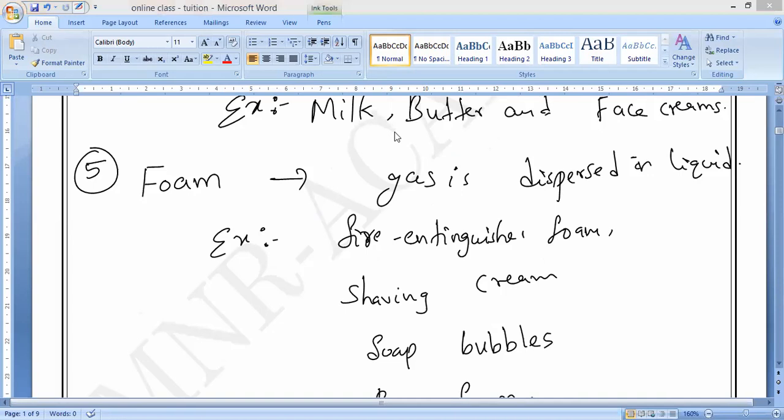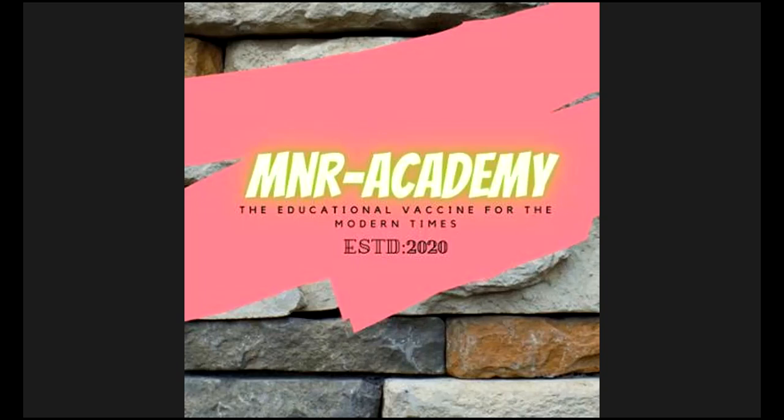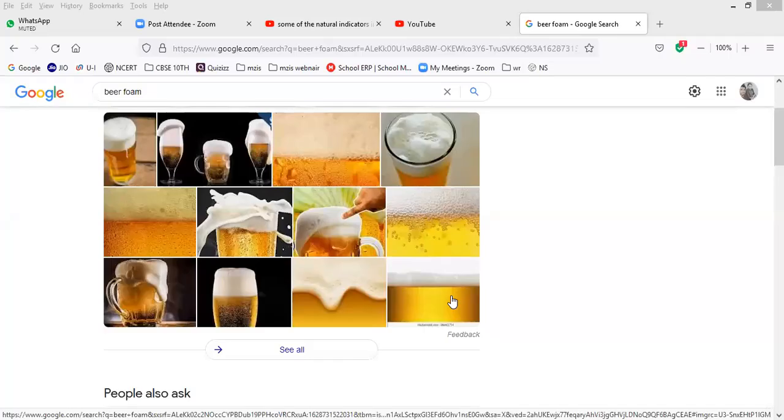If you open a beer, it will come. I will show you. When you open the beer, or if you shake the beer, it forms foam like this.